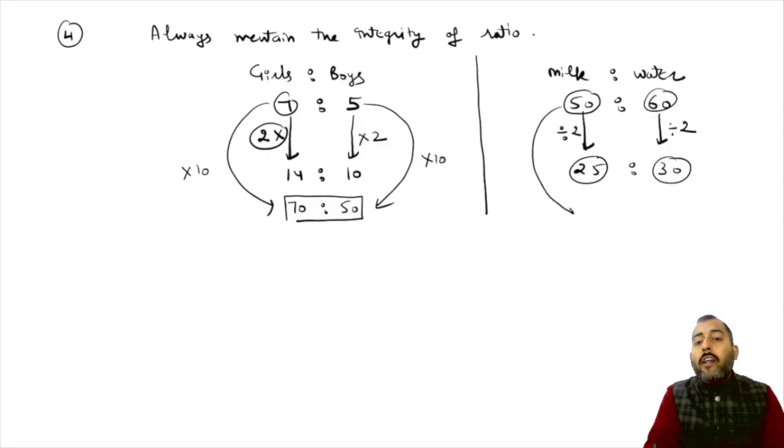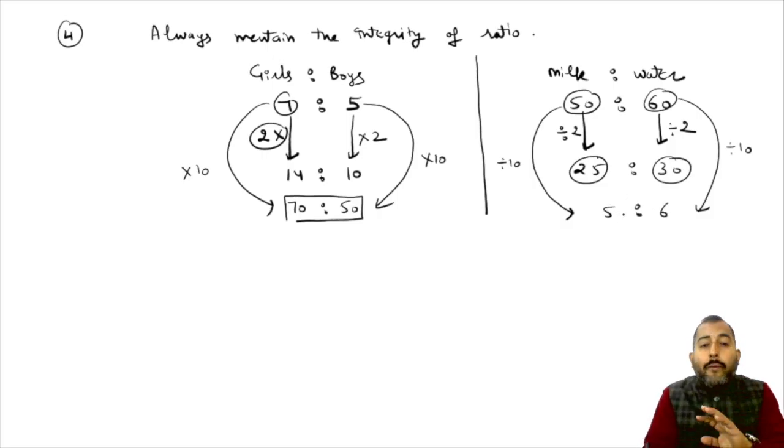Now if you are dividing 50 by 10, do divide the remaining part of this ratio by 10 to maintain the integrity. So the meaning of 50 is to 60, the meaning of 25 is to 30, and the meaning of 5 is to 6 is one and the same thing.